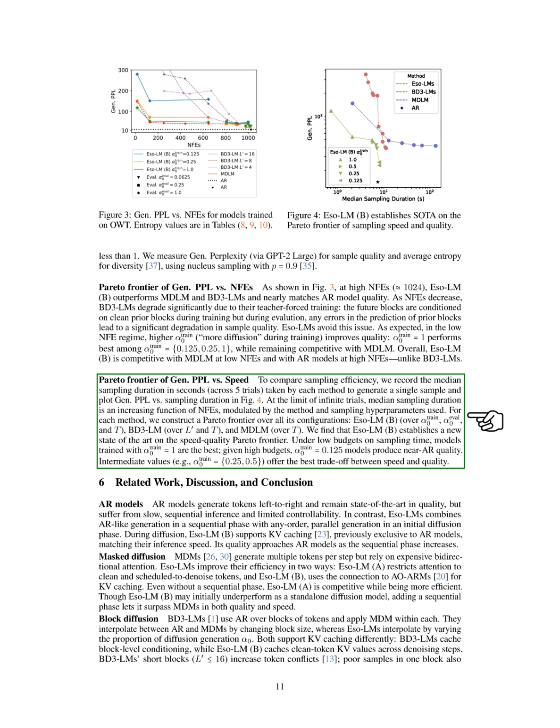For low sampling time budgets, models trained with a training diffusion parameter of 1 perform best, while those with a value of 0.125 achieve near AR quality under high budgets. Intermediate values, such as 0.25 and 0.5, provide the best balance between speed and quality.